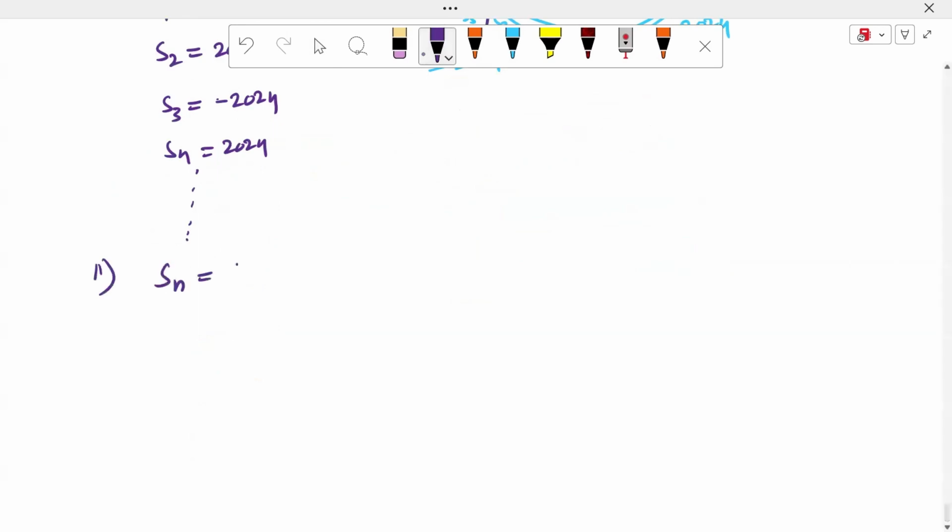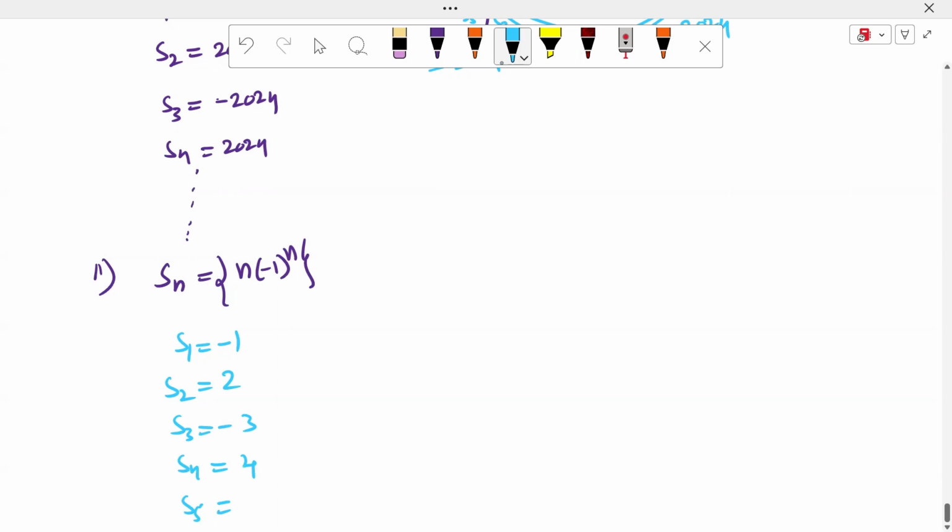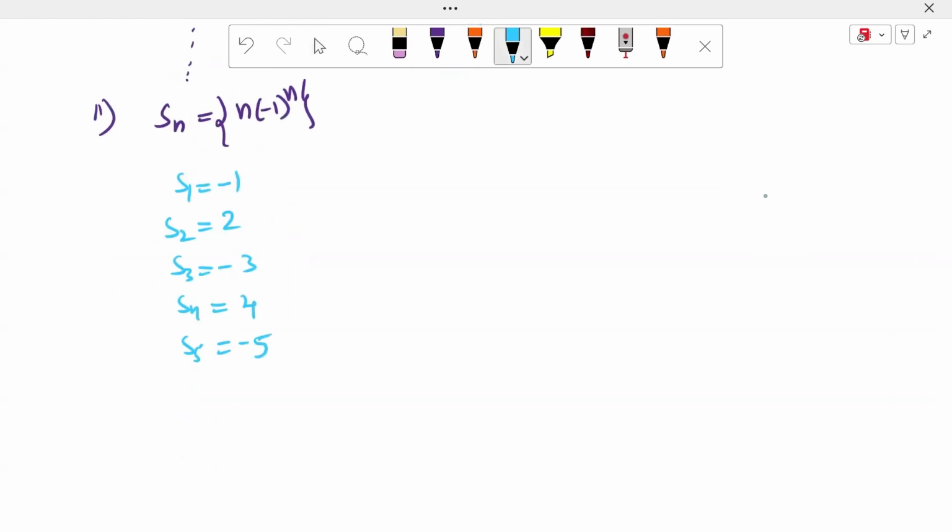Sn is equal to, for example, n into minus 1 whole to the power of n, sir. What is S1, sir? Very good. Minus 1. What is S2? 2, sir. What is S3? Minus 3. What is S4? Plus 4. What is S5? Put n equal to 5 here: minus 5, and so on.